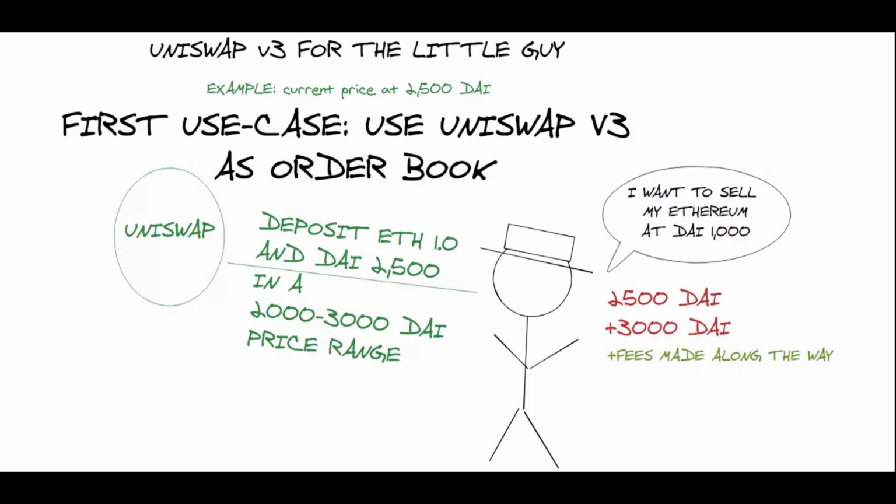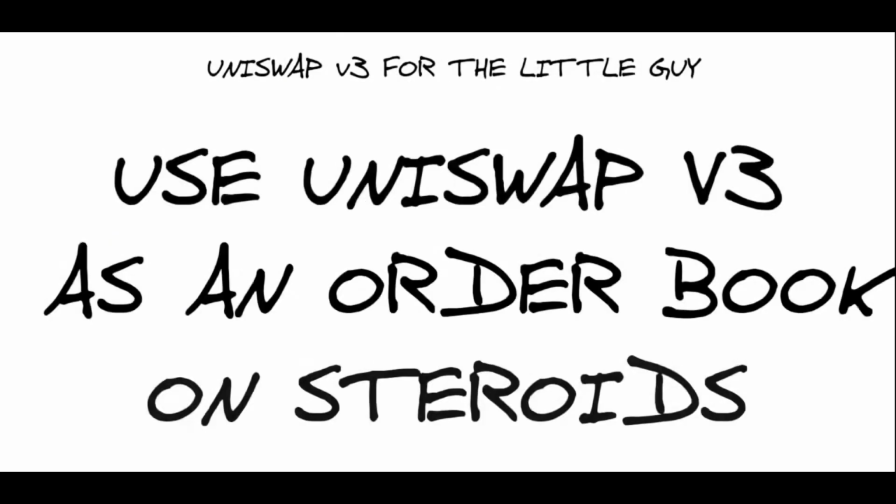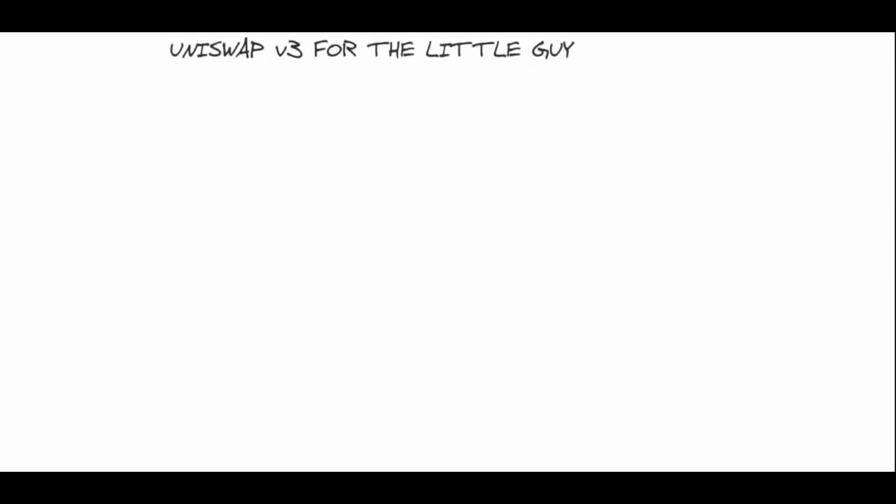So let's say that Ethereum traded between 2,000 and 3,000 DAI for 3 months. You would be making a huge amount of fees during 3 months, so if the APY was at 30 or 40%, you would have been making tons of fees during those 3 months, and at the end of the 3 months, you'd get not only your 3,000 DAI, but also all the fees you made along the way. It's a pretty cool way to sell your Ethereum. So that's your first use case. Use Uniswap V3 as an order book on steroids.